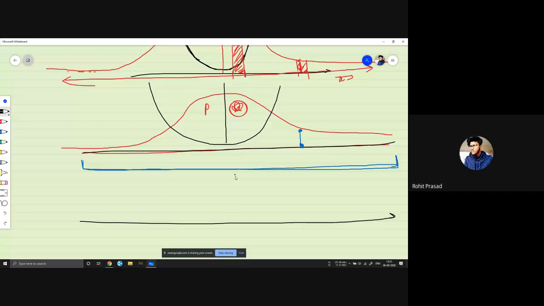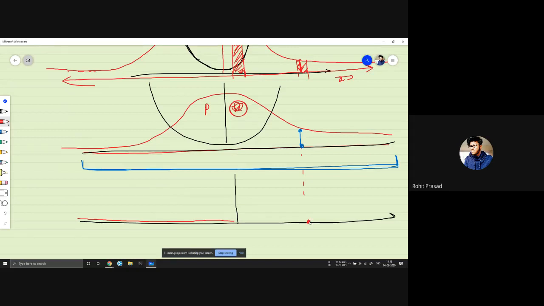It will be zero everywhere else, because we measured it. The probability of being elsewhere will be zero.